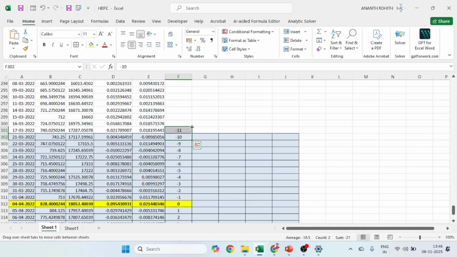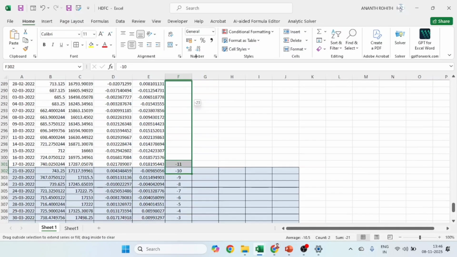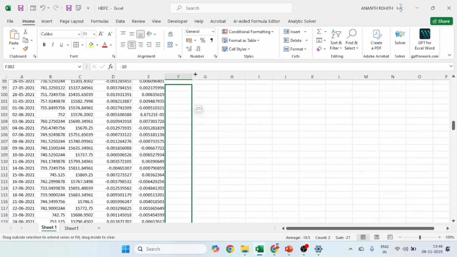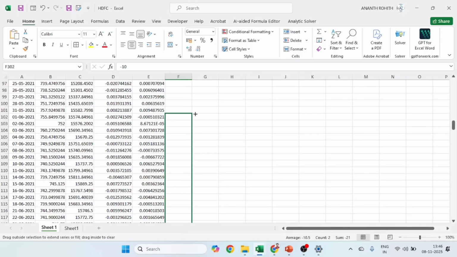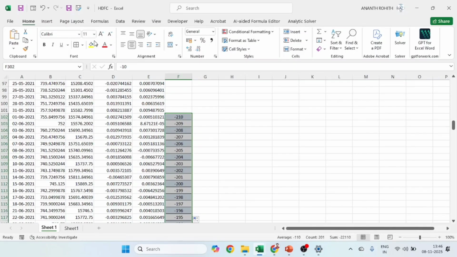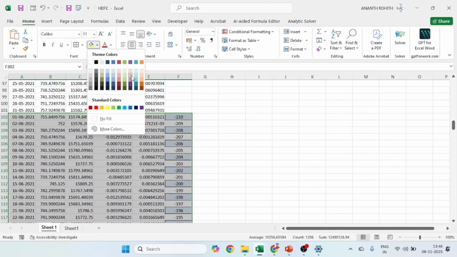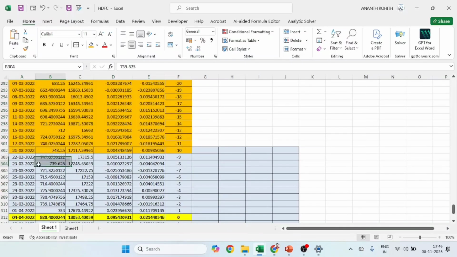So I have to drag this cursor upward until it shows 210. Yeah. So I will mark this again with a different color to get an idea of which one is the event window and which one is the estimation window.